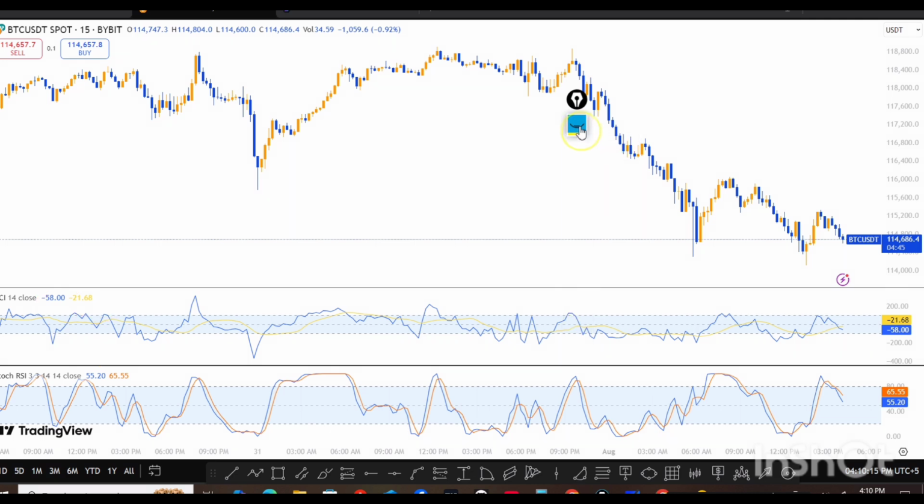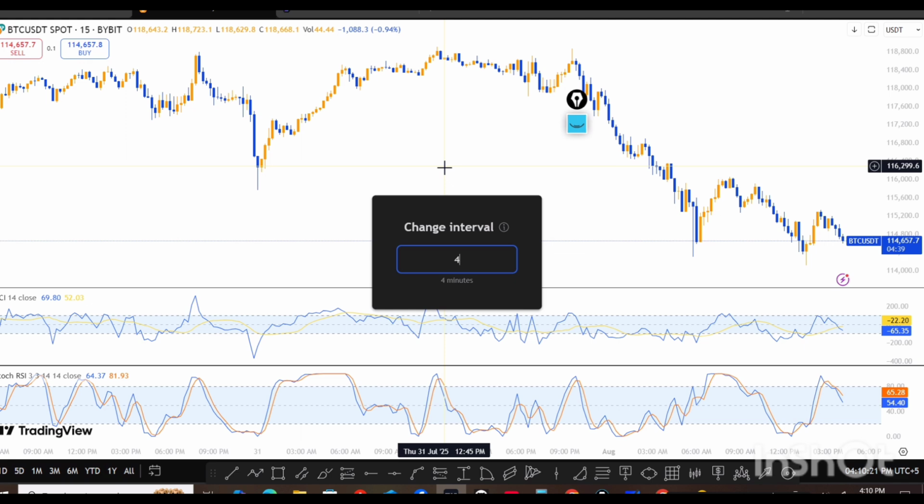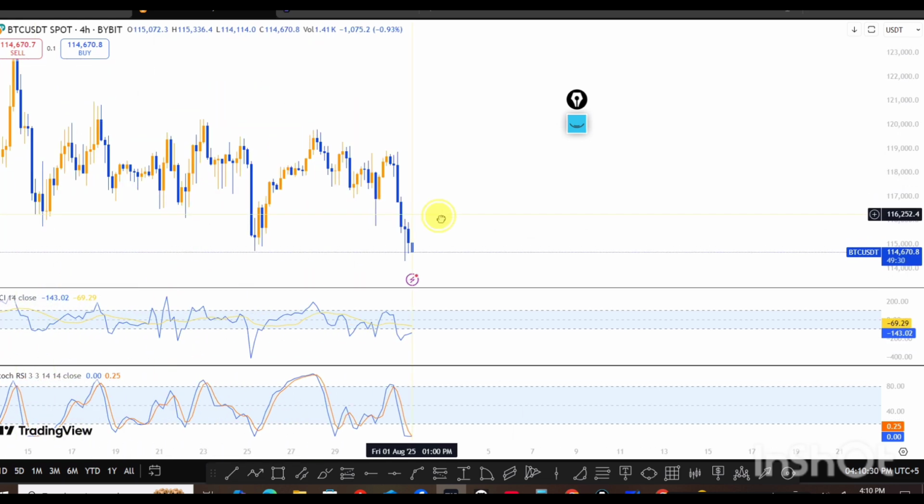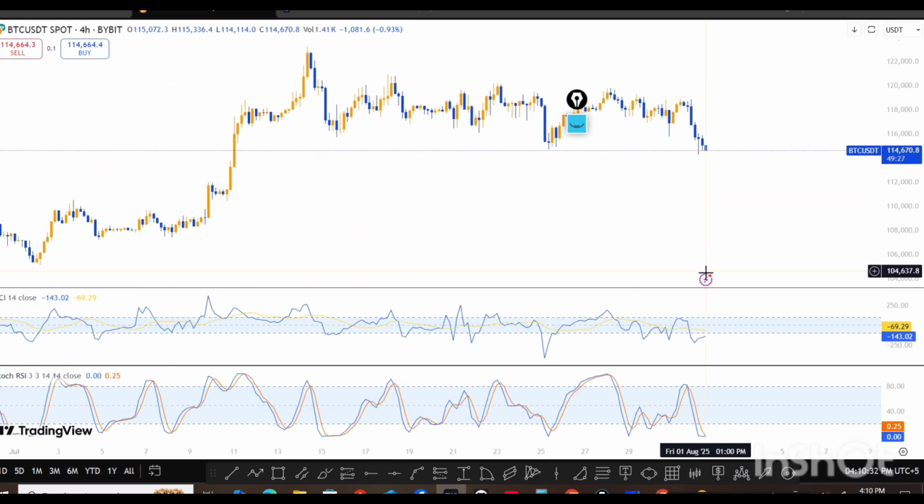So if we go to the 4-hour chart, what happened in the 4-hour chart? You can see that the 4-hour chart also shows bearish momentum. In the 4-hour chart, the CCI data is minus 143.00 to minus 69.28, which indicates that the market is stretched to the downside. It is clearly shown.